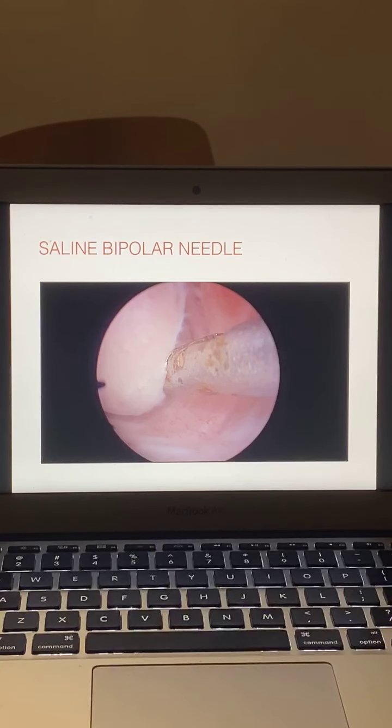Like after delivery and placenta delivery, how the bleeding stops. The same principle applies here. So you need not cauterize the base bleeder, and we have not found a lot of bleeding post-operatively at any time. So you need not use current every time, or a resectoscope, for doing polypectomy.